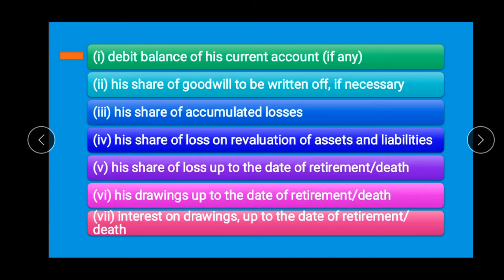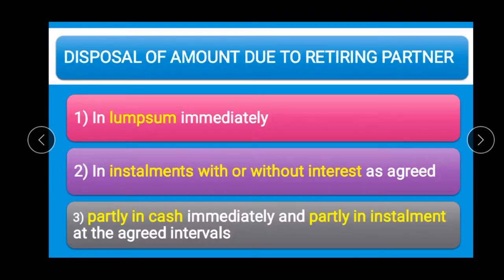So we have prepared the capital account of retired partner or deceased partner, and by preparing so we have calculated the balance amount, and the balance should be transferred. Balance can be paid in cash or it can be transferred to his loan account.